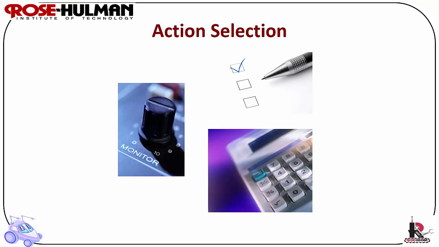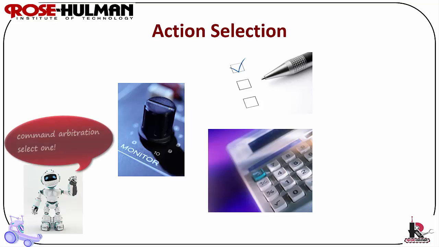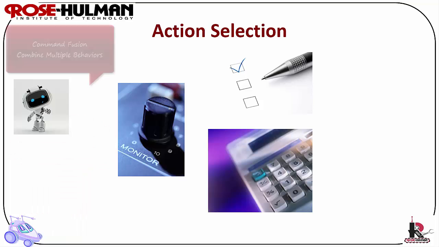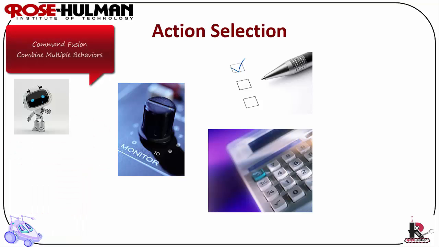Action selection. Action selection is the process of deciding among multiple possible behaviors when they are not mutually exclusive. Command arbitration is the process of selecting one behavior from multiple candidates. Command fusion is the process of combining multiple candidate behaviors into a single output behavior for the robot.